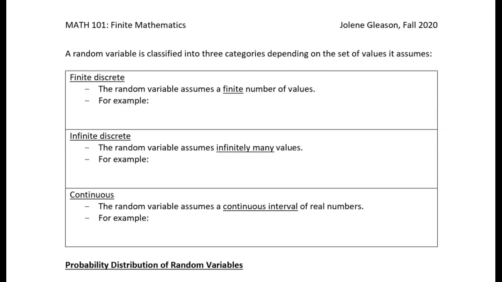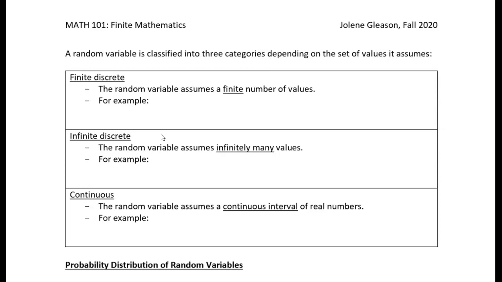All right, so there are different kinds of random variables, and we have three different kinds. One is a finite discrete random variable. That just means that the random variable assumes a finite number of values. For example, the number of heads in three coin flips from this last example: you could get 0, 1, 2, or 3 heads.